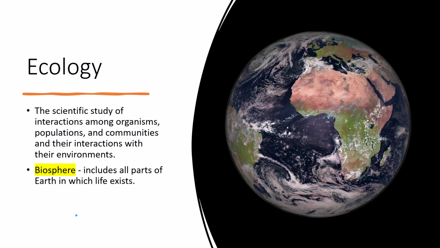Most of the work, if not all of the work, that ecologists do in this area of science is within the boundary of the biosphere. The biosphere includes all parts of Earth in which life exists. If you break that word down, bio is the prefix for life, and sphere means ball, a three-dimensional round circle, so that is the life ball, right?